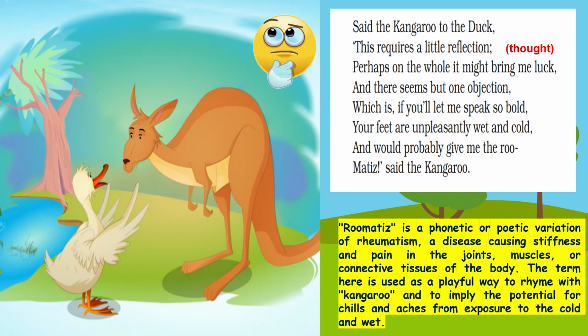What is rheumatis? Rheumatis is a phonetic or poetic variation of rheumatism, a disease causing stiffness and pain in the joints, muscles or connective tissues of the body. The term here is used as a playful way to rhyme with kangaroo and to imply the potential for chills and aches from exposure to the cold and wet. So the kangaroo said that I have only one objection, that your feet are very cold and wet, and because of them only I might get rheumatis. It is a disease.